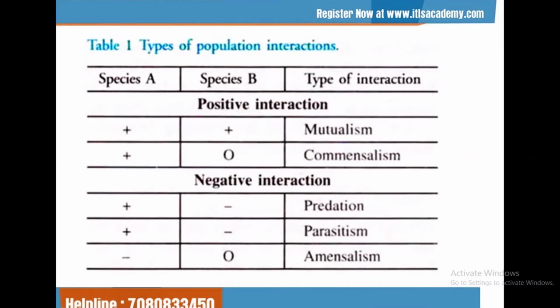When we see the population interactions between two species, in mutualism, both species are benefited from each other. In commensalism, one species is benefited while another one is not affected, neither harmed nor benefited. In predation, one species is benefited, another one is harmed. Also in parasitism, one species is benefited and another one is harmed.